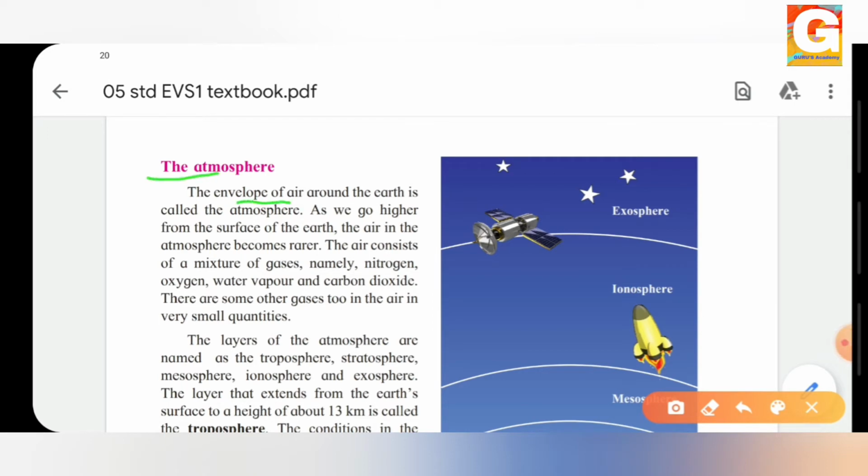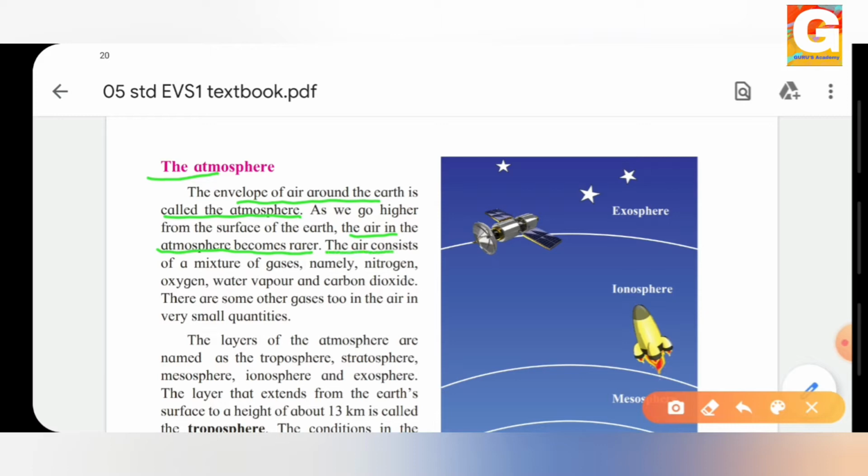Envelope of the air around the earth is called the atmosphere. Now, envelope of the air means what? The covering of the air around the earth is called the atmosphere. As we go higher from the surface of the earth, air in the atmosphere becomes rarer. When we go higher and higher from the ground level of the earth, what happens? The air in the atmosphere becomes rarer. That means it becomes lesser and lesser as and when we go higher from the earth's surface.